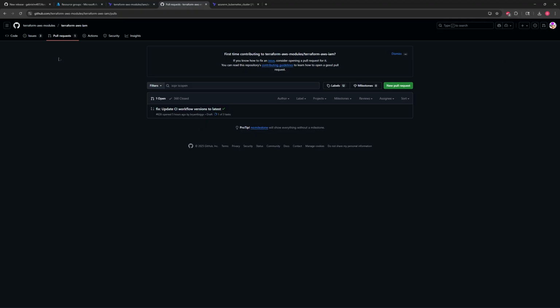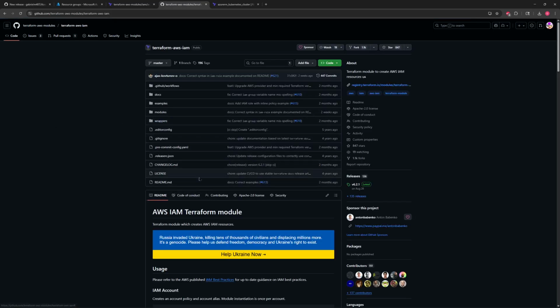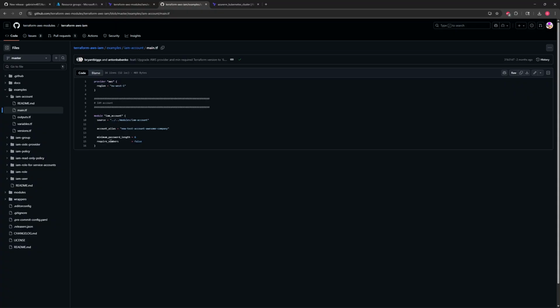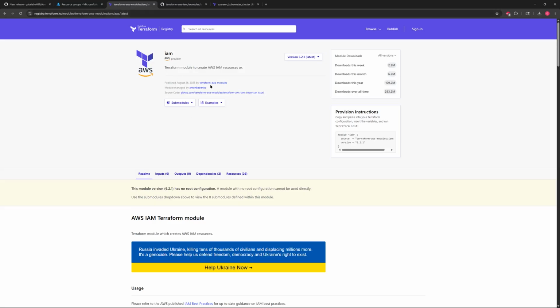Maybe if you're looking at some errors, you have some pull requests here, where some people who are trying to make changes to the repository think that change should exist within it. And then we also have these examples right here, which can show us how to use the module. And we can just look at it right here. This one is calling a module inside of here. So it goes back to modules, and then it goes back to IAM account alias, right? So they show you how to use all this with this different code right here, and you can view the source code for everything.